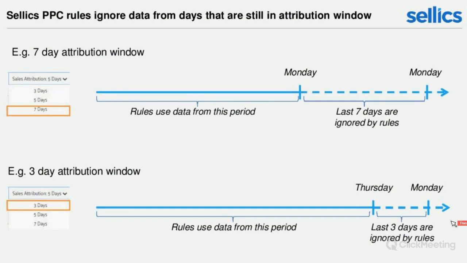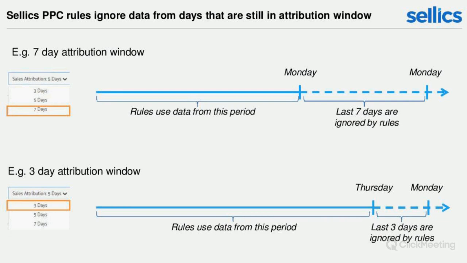So that means if we choose a 7-day attribution window, we will ignore all the last 7 days, and the rules will only look at the data that is older than 7 days. If we choose a 3-day attribution window, then we will only ignore the last 3 days and not the last 7 days. And then obviously the rules will take into account all the data that happened before those 3 days. So obviously more data than in this example here, because we ignore less data if we just ignore 3 days than if we ignore 7 days. And this is very important to understand. This is the impact of the attribution window.